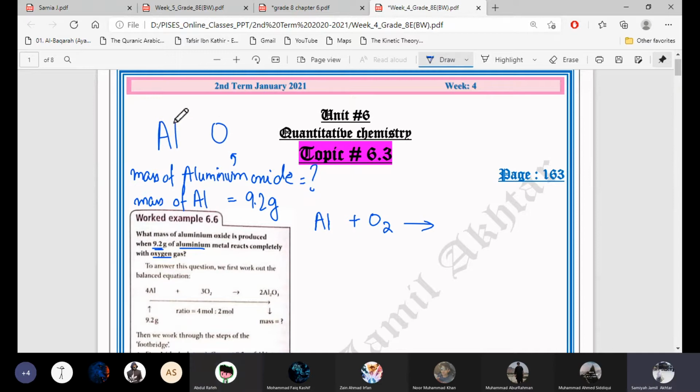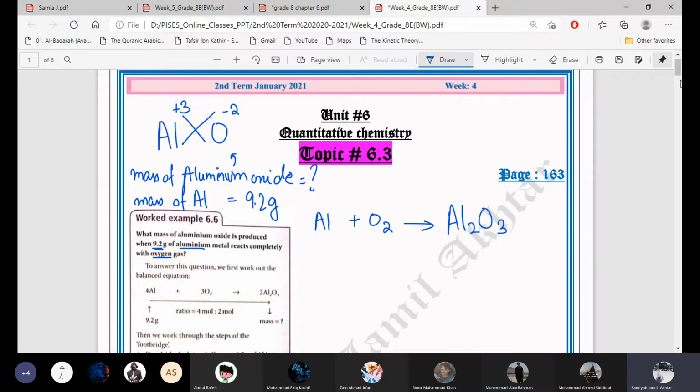So aluminium oxide, what is the valency of aluminium? +3. Very good. And oxygen? -2. Okay, and we cross over the valencies. So what will be the formula of aluminium oxide? Al2O3. Yes, very good.